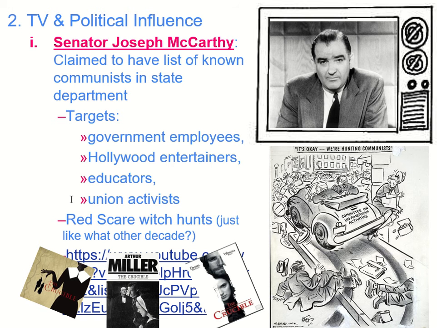It's called a Red Scare, red for communism. We end up having these witch hunts, just like in the 1920s. So we're seeing a similarity between the 20s and the 50s. This whole thing is called McCarthyism, after Joseph McCarthy. McCarthyism is this idea where we're trying to find these so-called communists amongst us, these so-called spies. Later on, after McCarthy had been on TV telling everyone he had this secret list, people found out he was holding up a blank piece of paper. All of it was lies. He had no list of anyone who was actually a communist in the United States government. So again, some weird stuff going on.